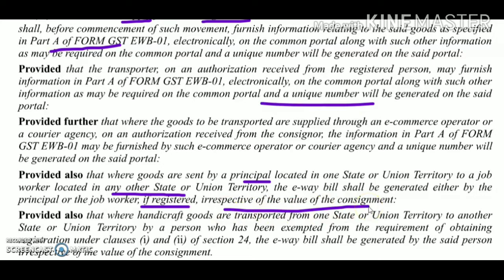So here the value limit of 50,000 is not applicable in case the principal is sending the goods for job work to the job worker in any other state. So if this situation is covered, then an e-way bill is required to be generated even if the value of the consignment is up to rupees 50,000.